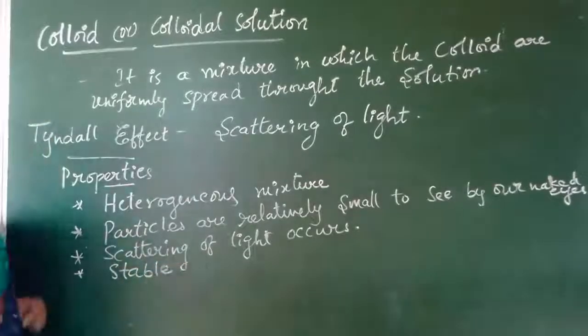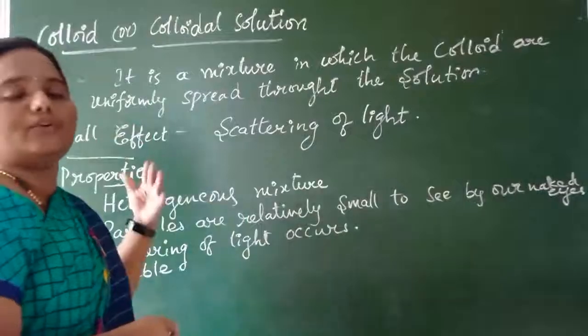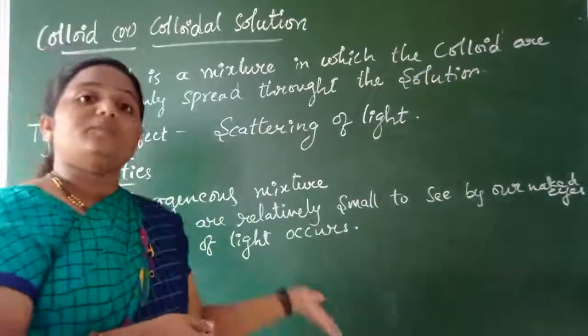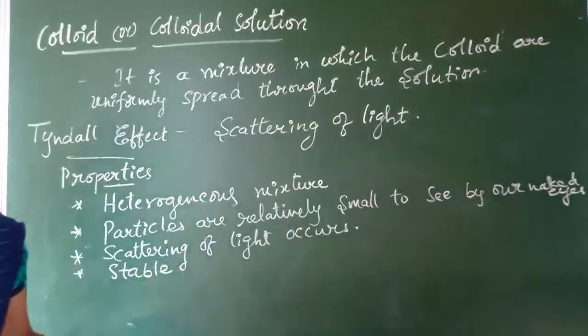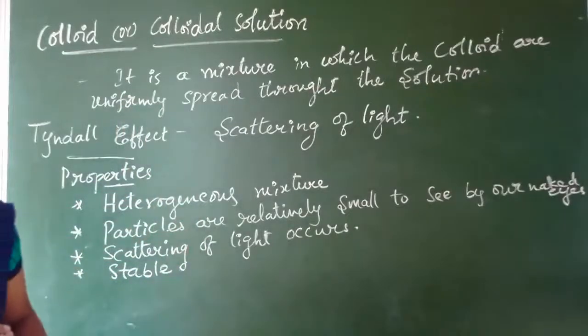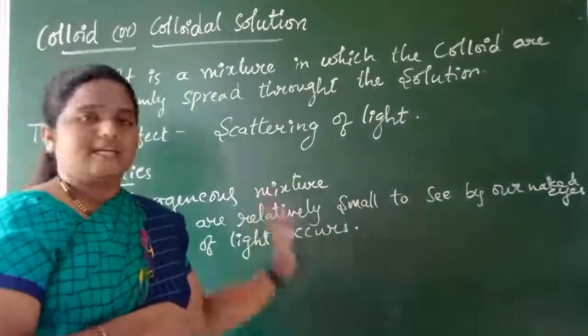The last property says that it is stable. It means that if the mixture is left undisturbed, the particles are not going to settle down. So we cannot use methods like filtration in order to remove the components from this solution. In that case, we have to go for different methods, like the centrifugation process we can use here.